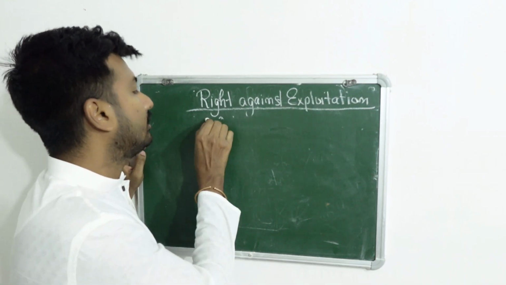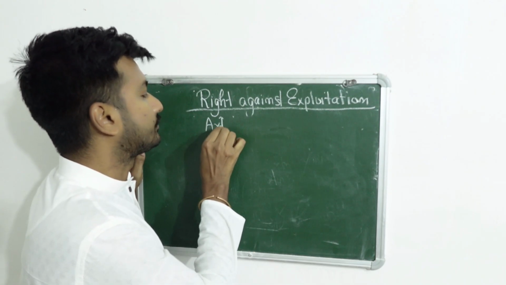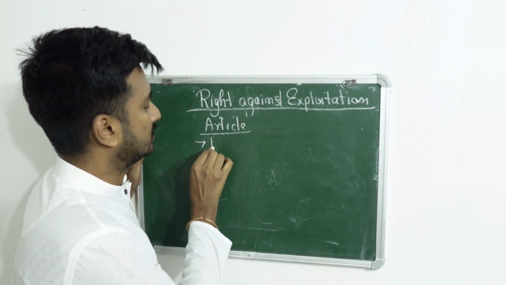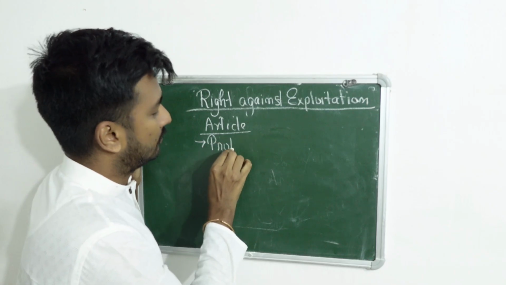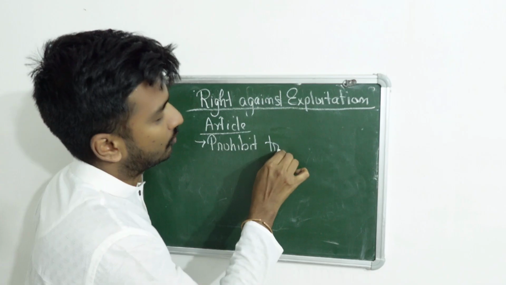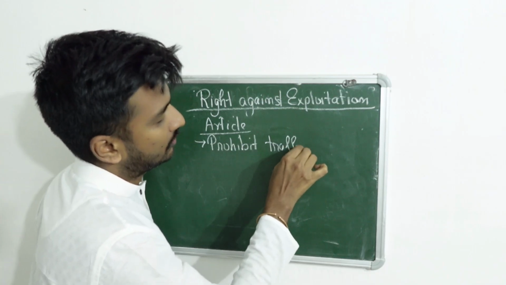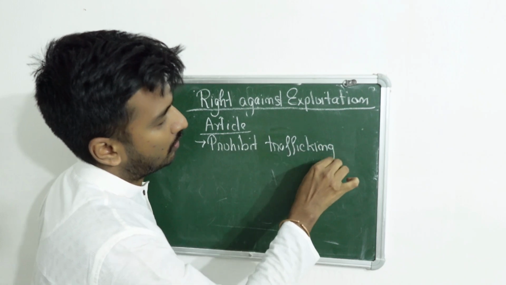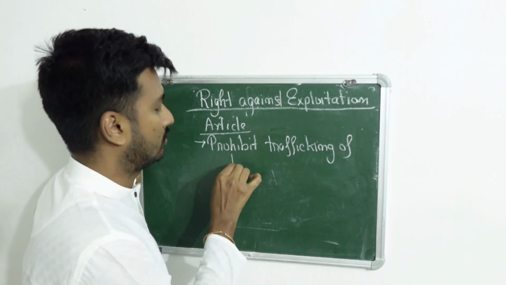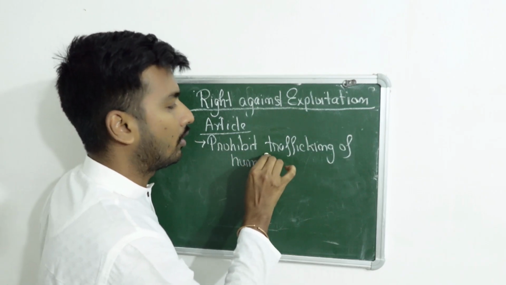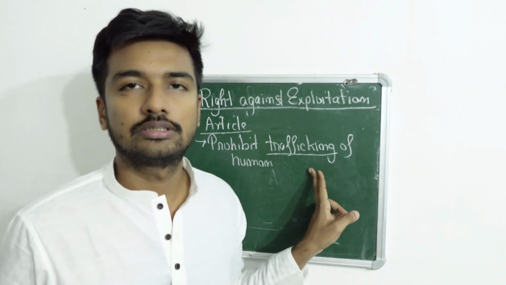Now Article 23 prohibits trafficking of humans. What does trafficking mean?